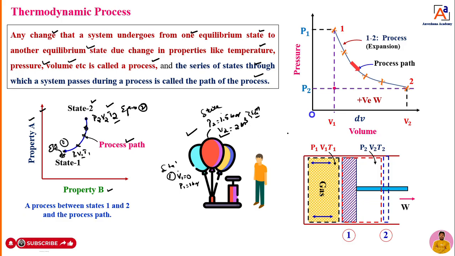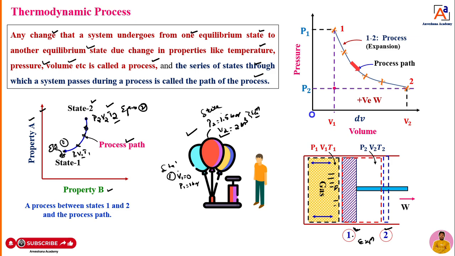Now, one technical example you can take, dear students. Assume that I take a piston and cylinder arrangement with hot gas inside. The hot gas is going to exert an explosive force over the surface of the piston. Hence the piston will start to move from point 1 to point 2. That means expansion takes place, and that process we can call an expansion process.